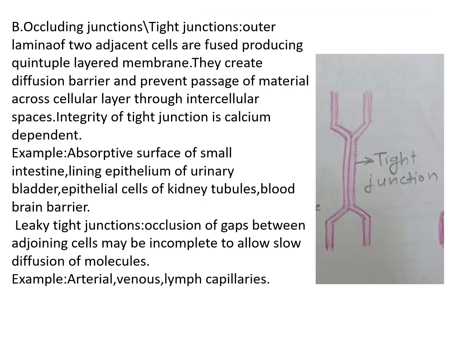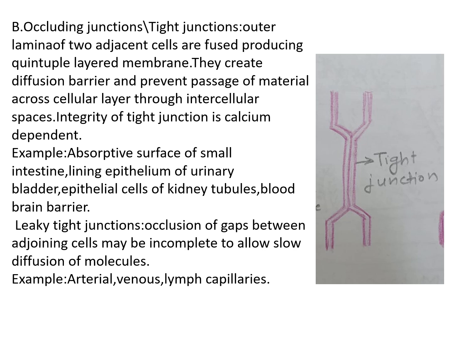The second variety of cell junction is tight junction or occluding junction. In the diagram you can see the tight junction. Here the plasma membranes of the two adjacent cells are fused and they produce a quintuple layer membrane. Such type of junctions produce a diffusion barrier, and they prevent passage of material from one cell to the other through intercellular spaces.